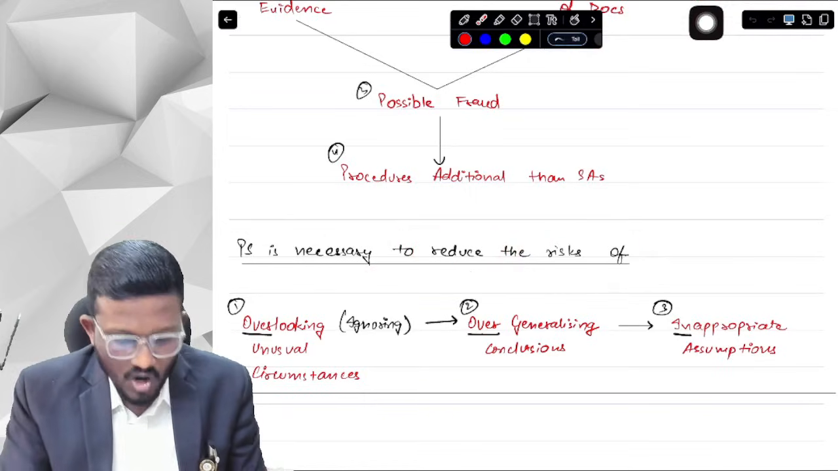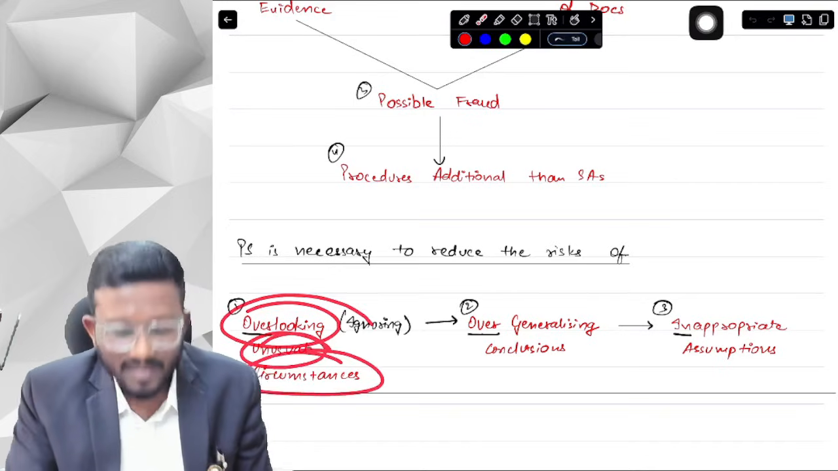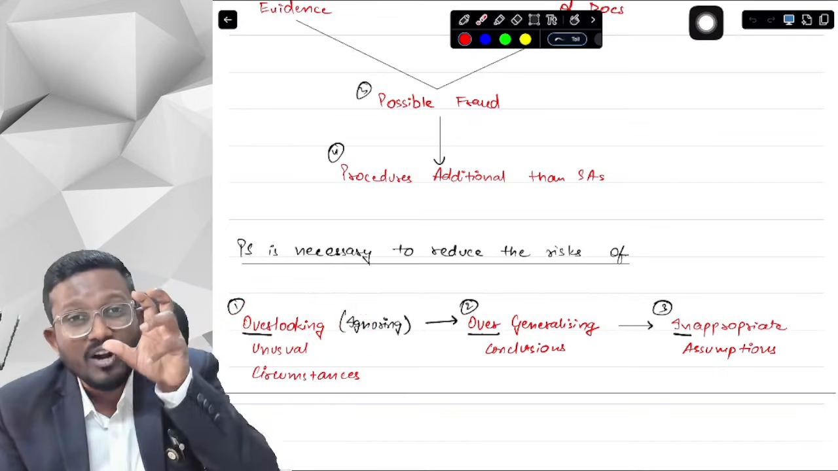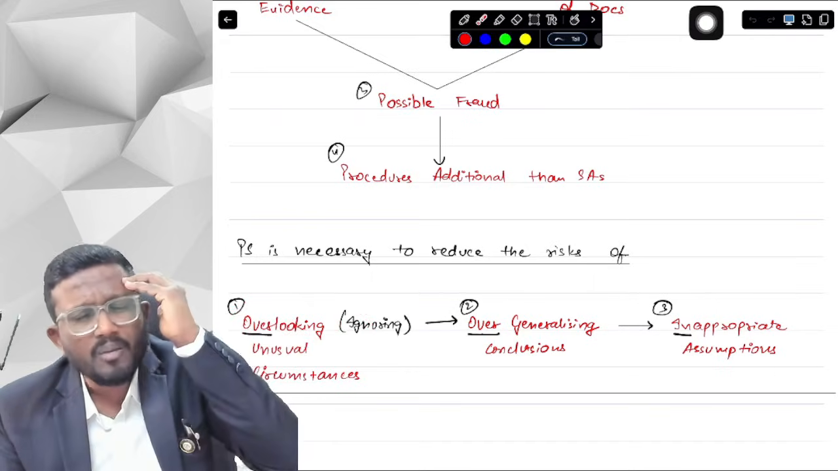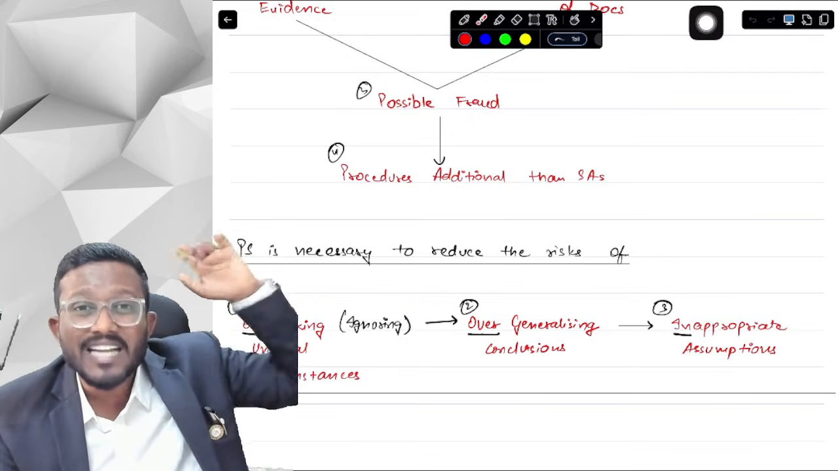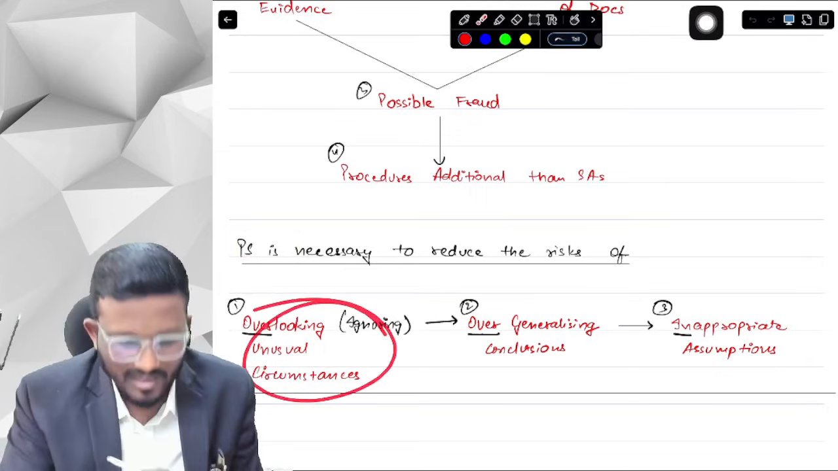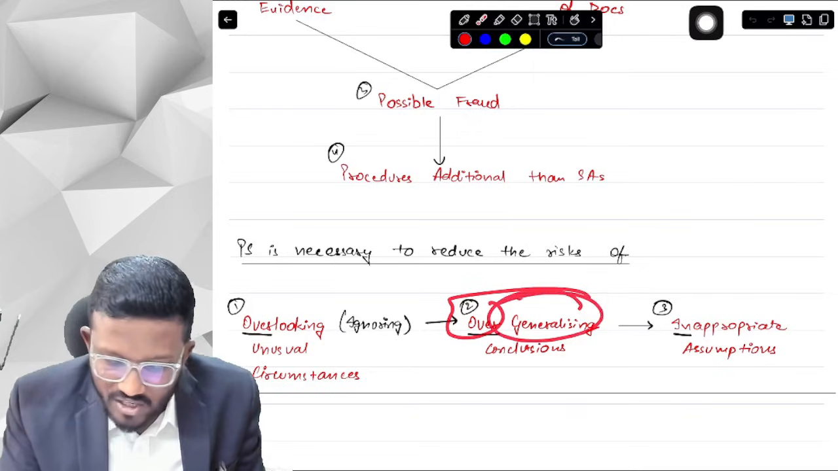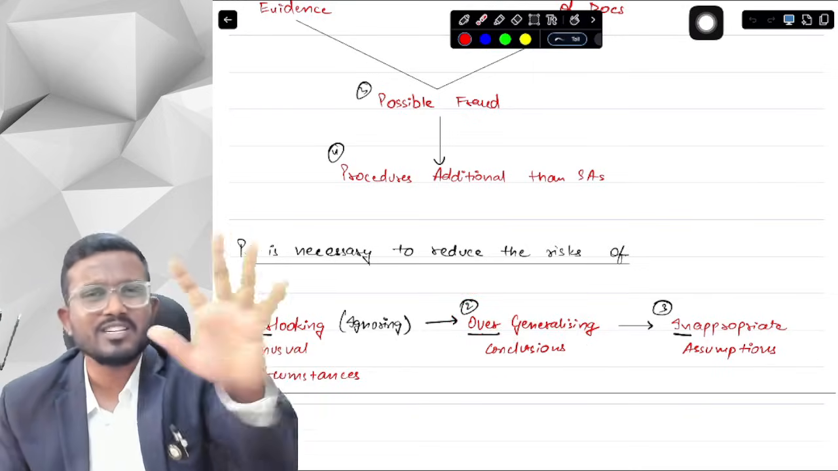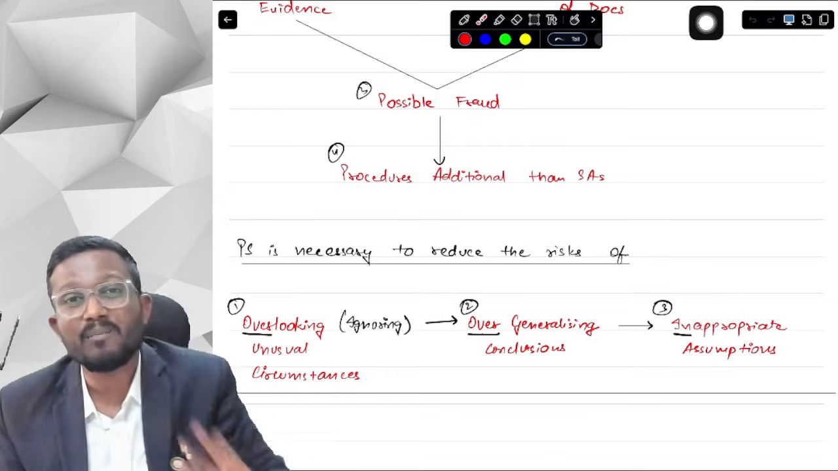Which risk, sir? Over-in. What risk, sir? Overlooking unusual circumstances. What is overlooking? Ignoring unusual circumstances. There are some transactions which are unusual, but since you are not maintaining professional skepticism, you are just ignoring those transactions. So you will have to maintain professional skepticism so that you can reduce the risk of overlooking unusual transactions. Next, over-generalizing conclusions. You thought, okay, last year this was that, so this year also it will be this only. So this is over-generalizing your conclusion without maintaining professional skepticism.